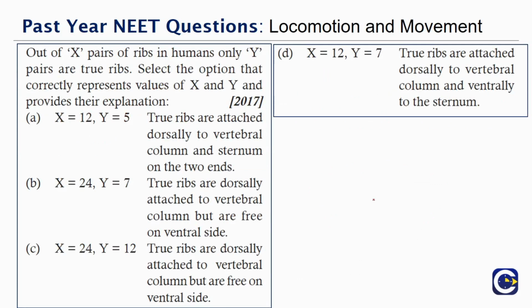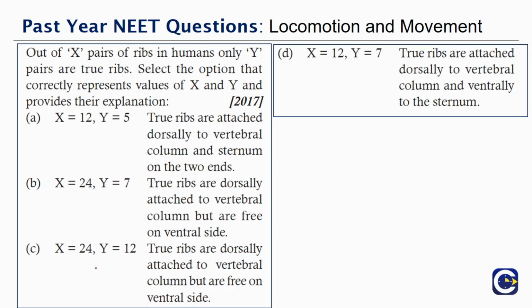Out of X pairs of ribs in humans, only Y pairs are true ribs. Select the option that correctly represents the value of X and Y and provides their explanation. X is equal to 12, Y is equal to 5: true ribs are attached dorsally to the vertebral column and sternum on the two ends. X is equal to 24, Y is equal to 7: true ribs are dorsally attached to the vertebrae but are free on the ventral side.